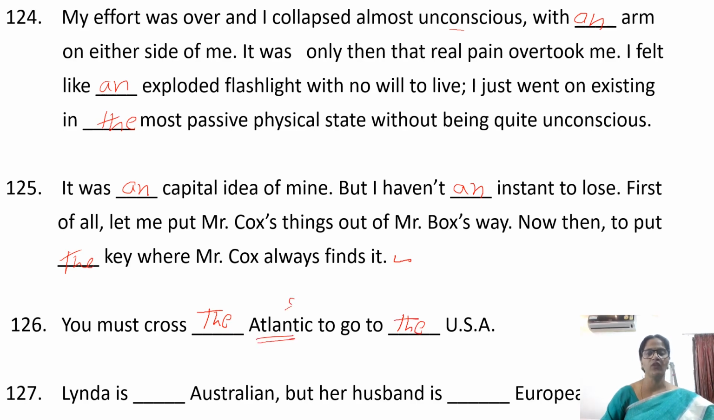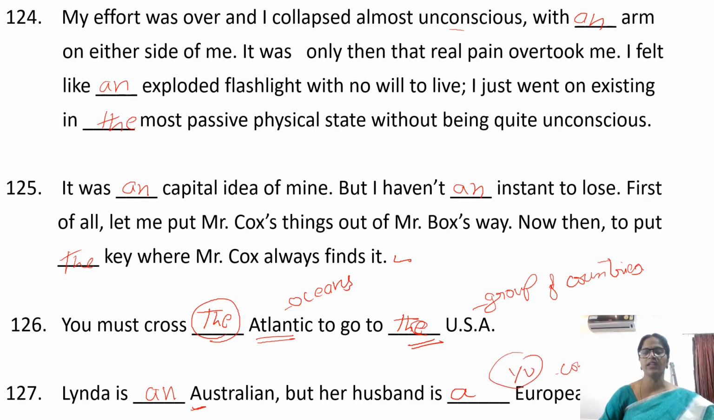Before the names of oceans, we have to use the. Before the name given to a group of countries, we have to use the. Linda is an Australian, but her husband is a European. Australian, R sound, vowel sound, A, and European, U is a consonant sound.